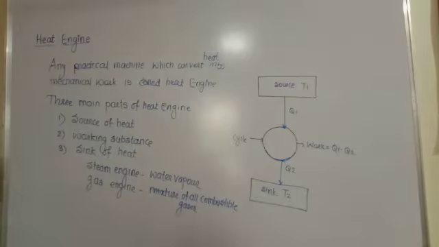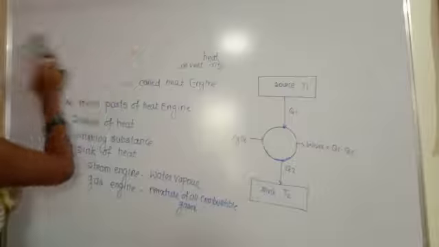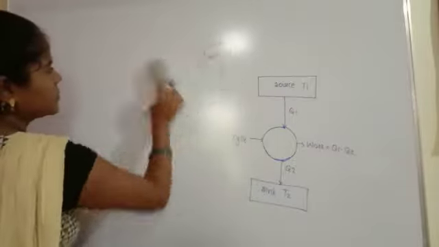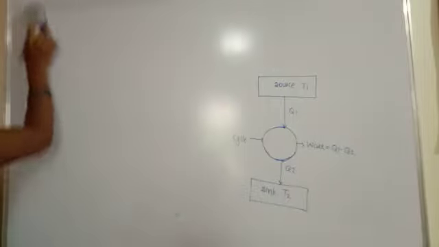The next topic is the efficiency of a heat engine.